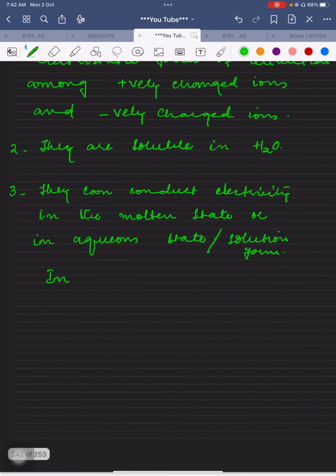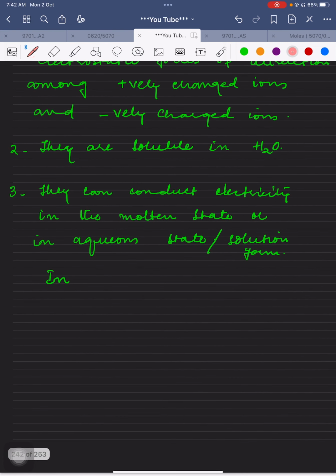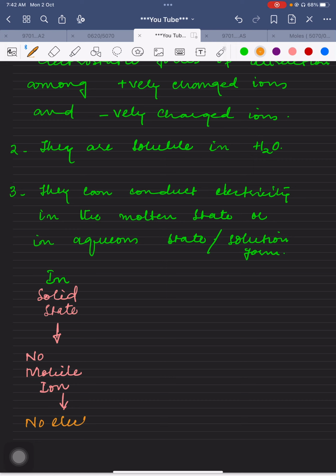Here I'm writing: in solid state, no mobile ions, hence no electricity conduction.